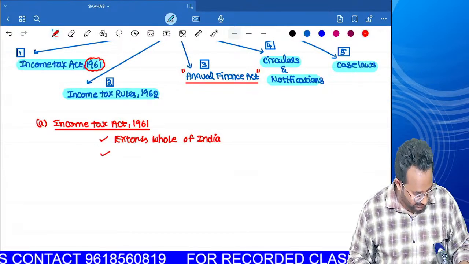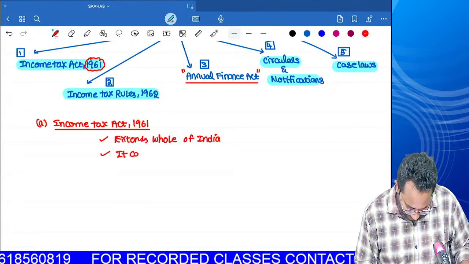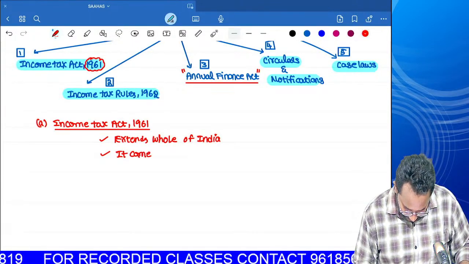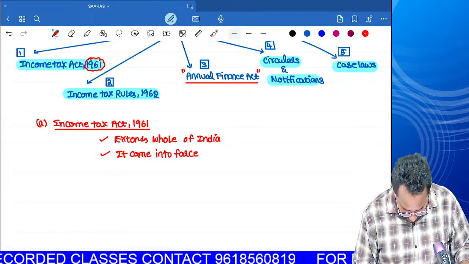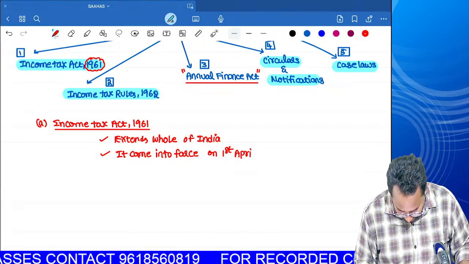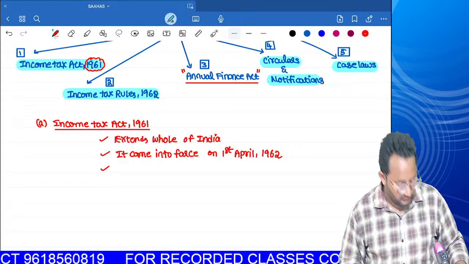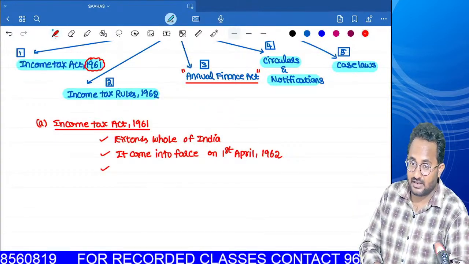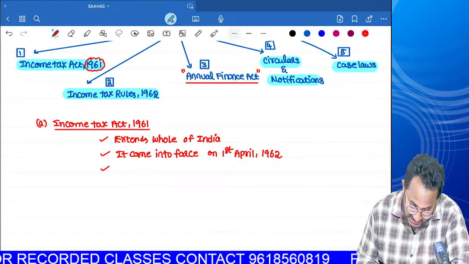Second thing, can you tell me when it came into force? On 1st April 1962. Next one. In this act we have 298 sections as well as 14 schedules.